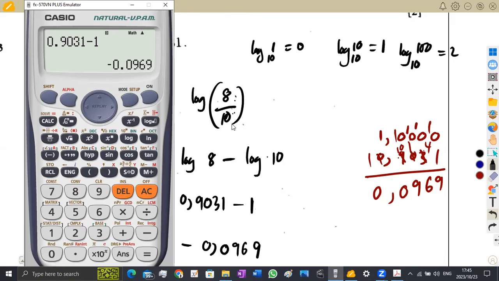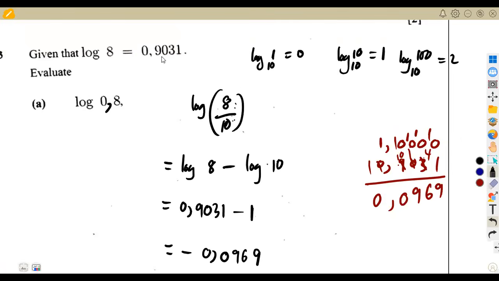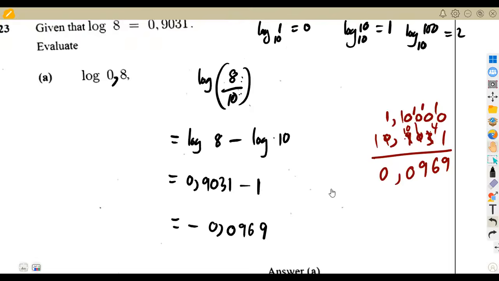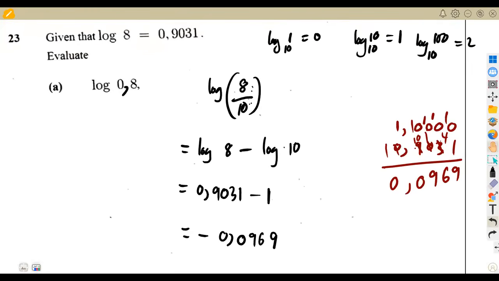All right, we're just going to use the logarithm of 8 that you're given and the logarithm of 10. Like I said, you're supposed to know that logarithm of 10 by heart. All right, so that was the idea of the question.